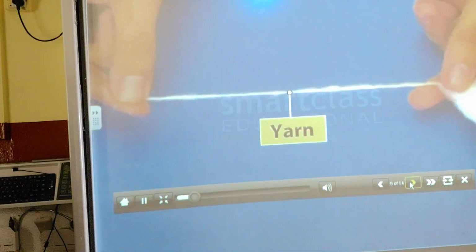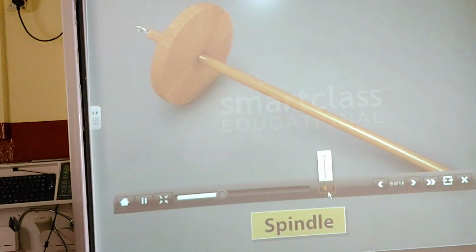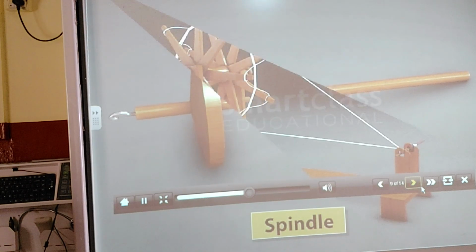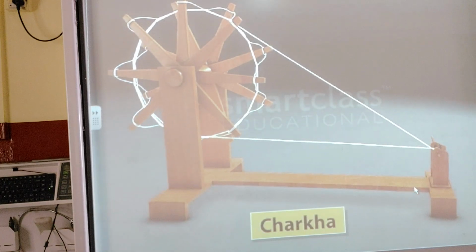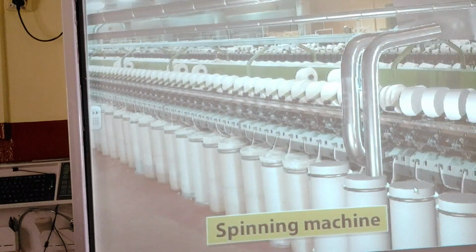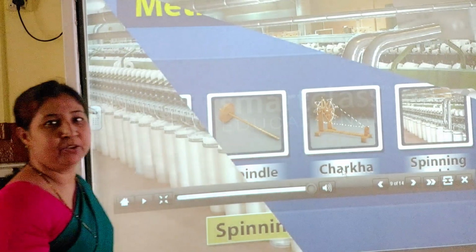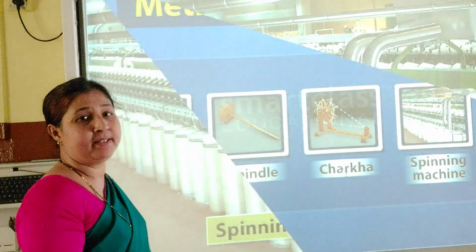Spinning can be done by hand or by using a spindle or a charkha. For large-scale production of yarns, spinning machines are used. This charkha is what? Who used to use this charkha for making the clothes? You know, Gandhiji. He used to make his own clothes by using this charkha.